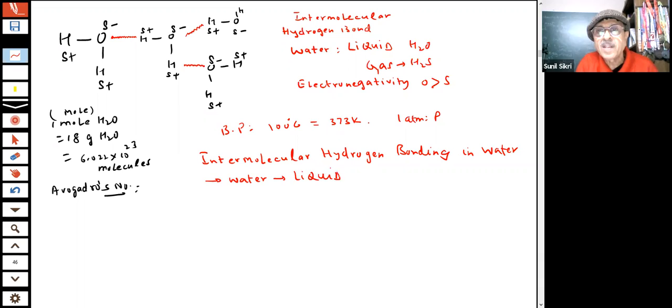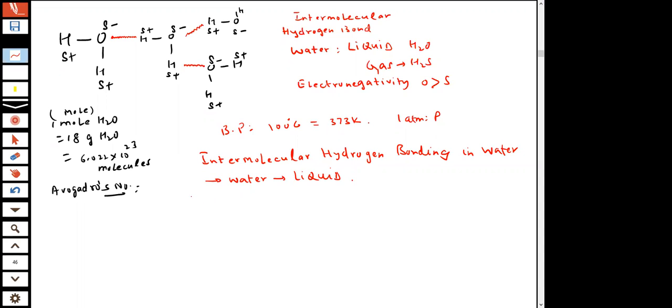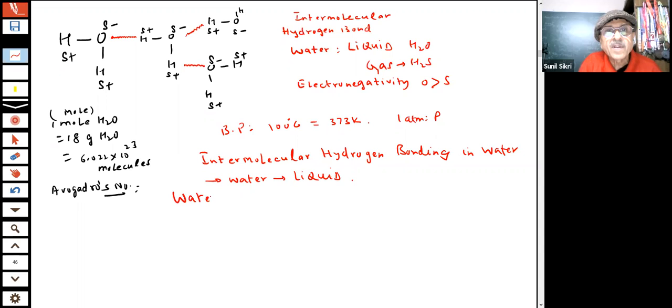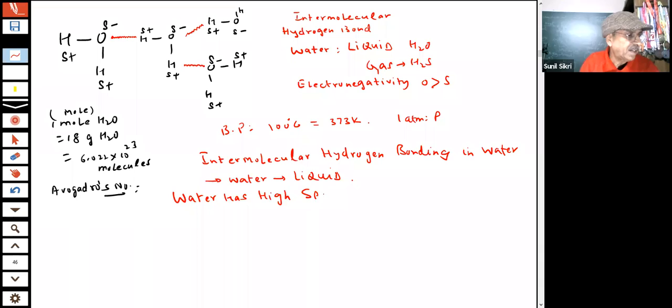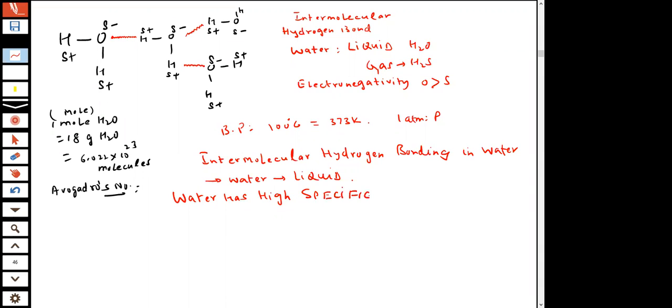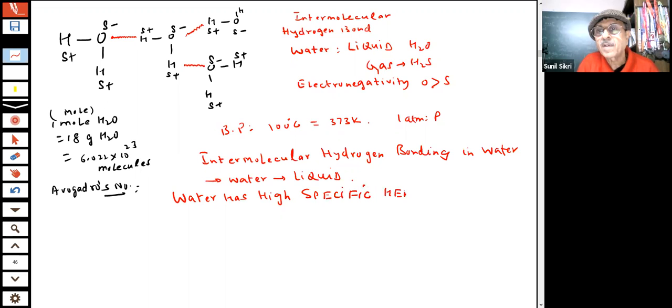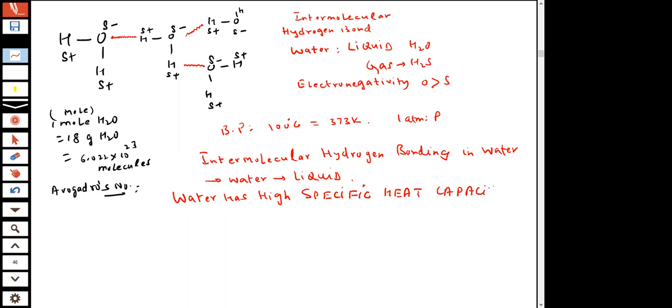Water becomes a liquid, and the result of that is that water has a high specific heat capacity. What is the specific heat capacity, students?